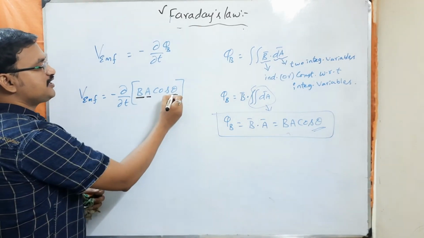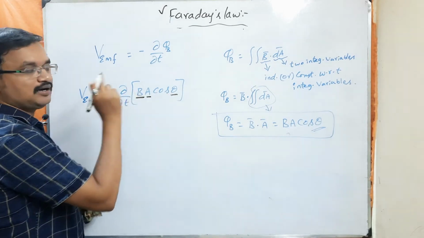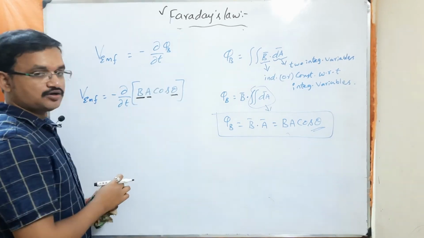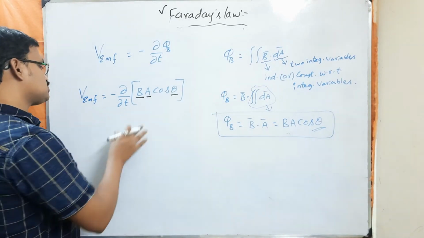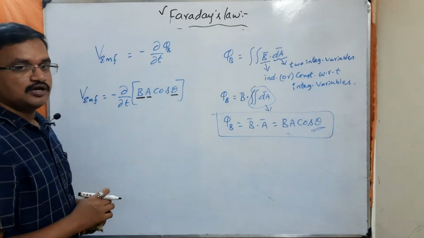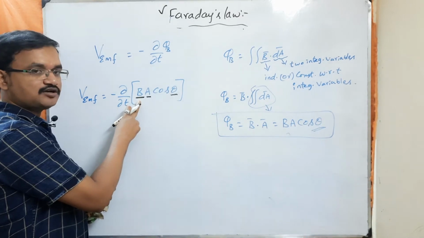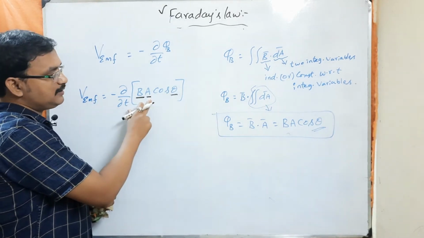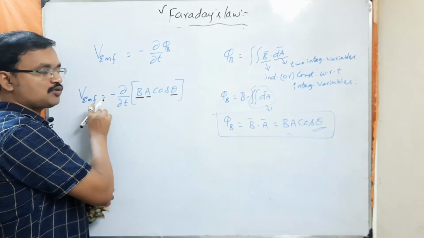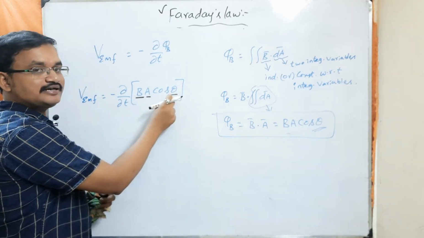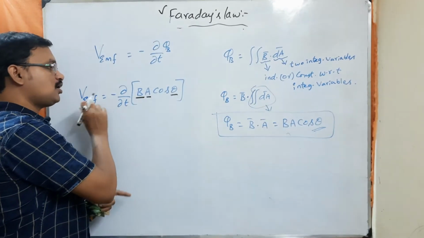Now suppose theta is varying with respect to time. Theta is nothing but the angle between B bar and A bar. So if theta varies with respect to time, then also you can have a change in magnetic flux, and that is going to produce an EMF. So by varying the B field with respect to time, by varying the area of the loop with respect to time, or by varying theta, the angle between B bar and A bar, we can produce the voltage.